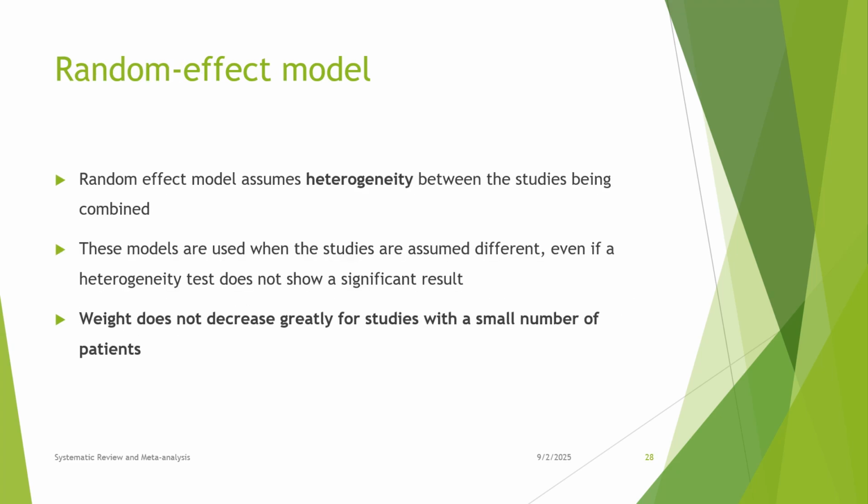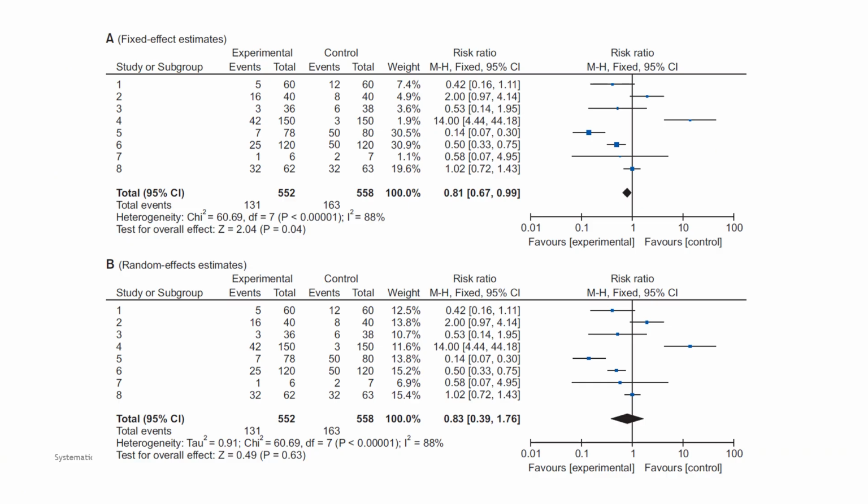The random effect model assumes heterogeneity between the studies being combined. These models are used when the studies are assumed different, even if a heterogeneity test does not show a significant result. Weight does not decrease greatly for studies with a small number of patients.